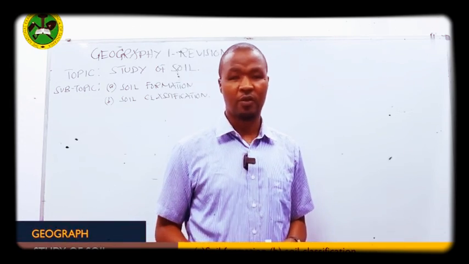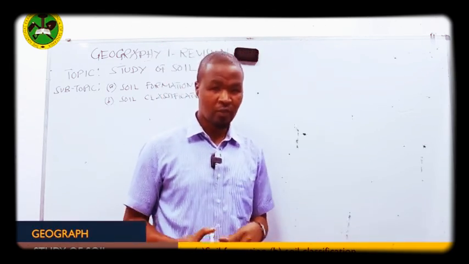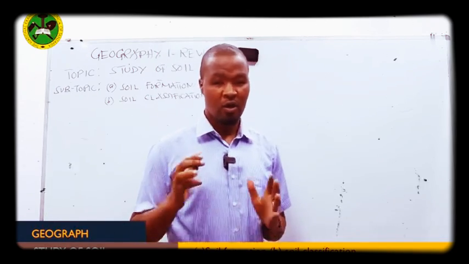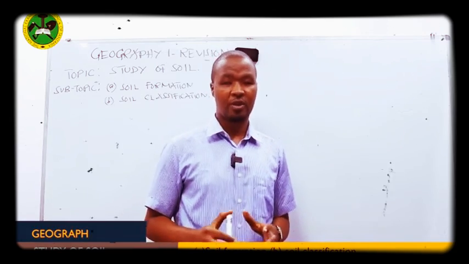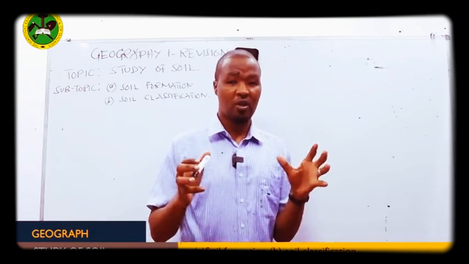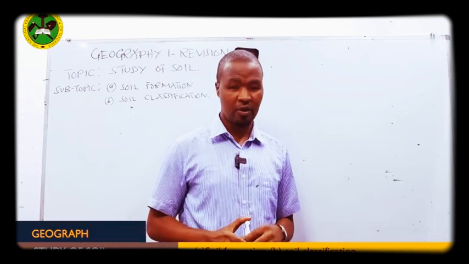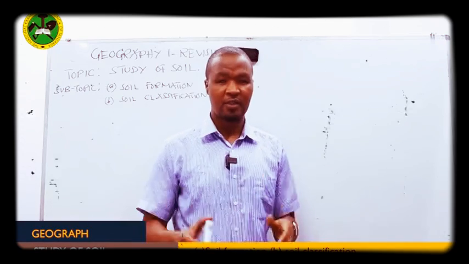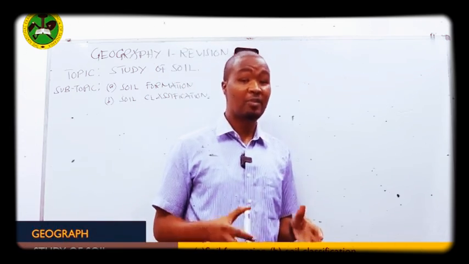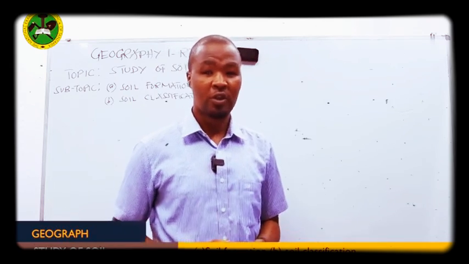I want to make a clear history of where soil comes from. We all know what is rock. Rock refers to the solid part of the Earth's crust. Inside the rocks we have minerals and different elements. So when rock undergoes weathering, it may disintegrate into the smallest particles. The smallest particles after the disintegration of rock we call regolith. The accumulation of those particles in a certain place, once they stay there for a long period of time, may undergo simple and complex processes to form what we call soil.